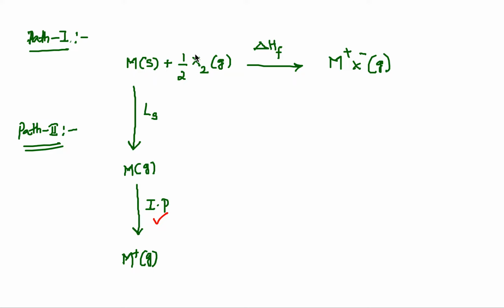So if we break 1 mole of X2 gas into 2 moles of the atoms, that is known as heat of atomization, which is exactly the same as bond dissociation energy. But here we have a half mole, therefore the energy required to break this half mole of bonds to form 1 mole of gaseous X atoms is exactly half of the dissociation energy. Therefore, I can represent this with half D. Now, next thing is we have to form